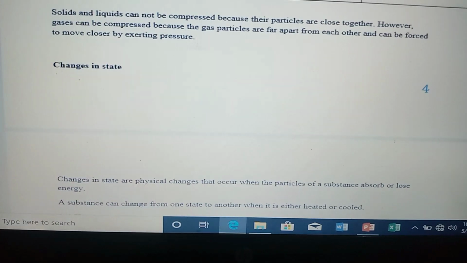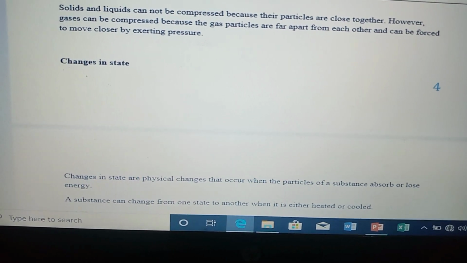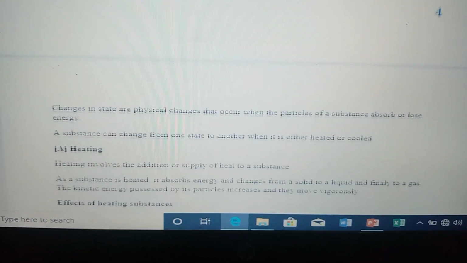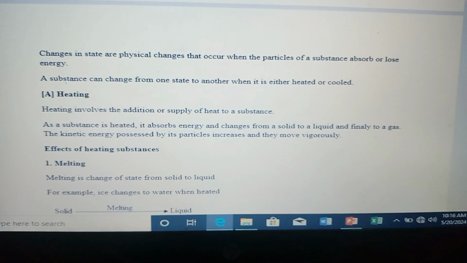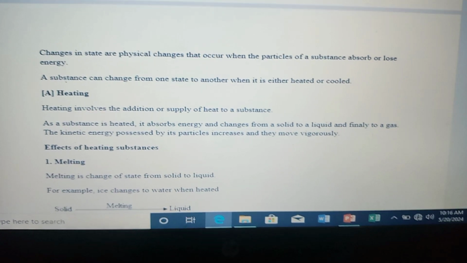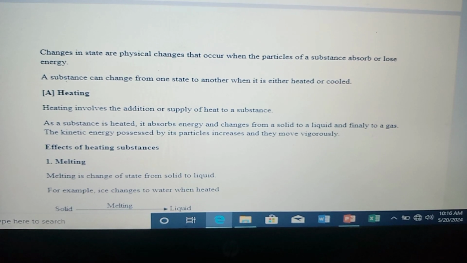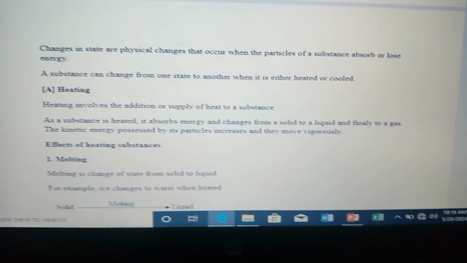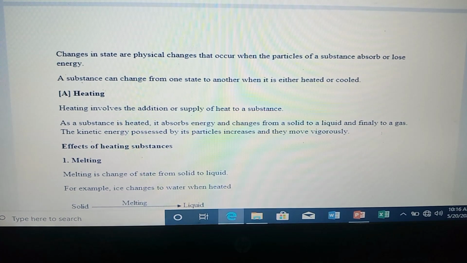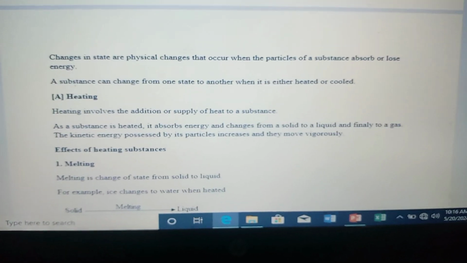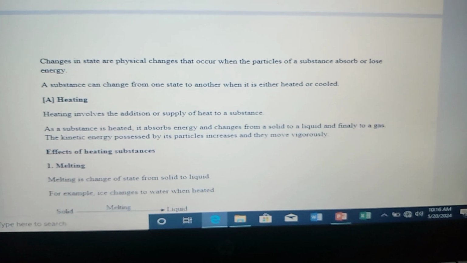We move on to changes in state. We have some terminologies. Changes in state are physical changes that occur when particles of a substance absorb or lose energy. Remember, with ions, cations and anions, we said positive and negative, gaining and losing.